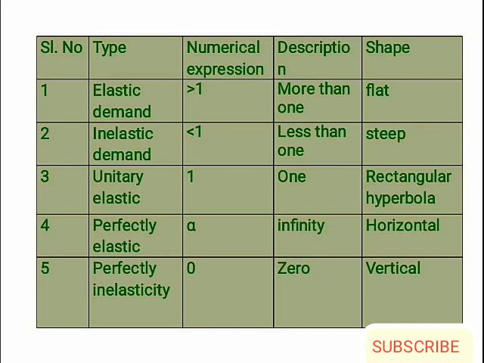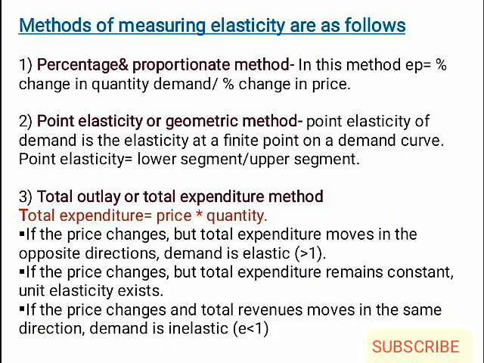The shape of the demand curve is like a rectangular hyperbola at 45 degree angle. Fourth one, perfectly elastic demand, E is equal to infinity, where the demand curve is parallel to the x-axis. Lastly, perfectly inelastic demand, E is equal to 0. Here the demand curve is parallel to the y-axis.